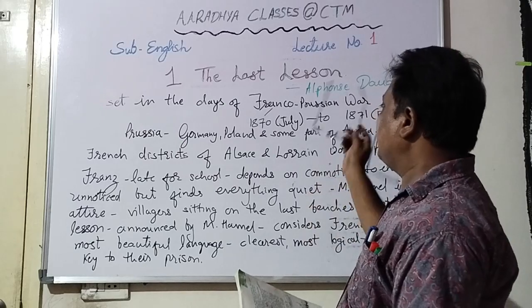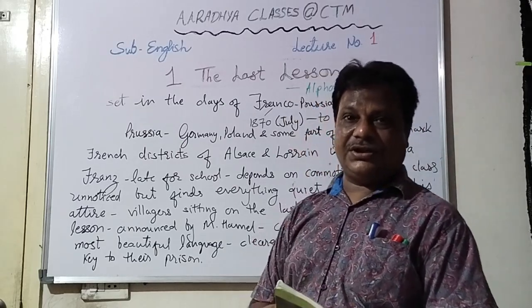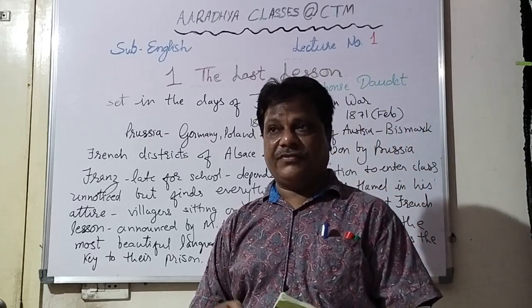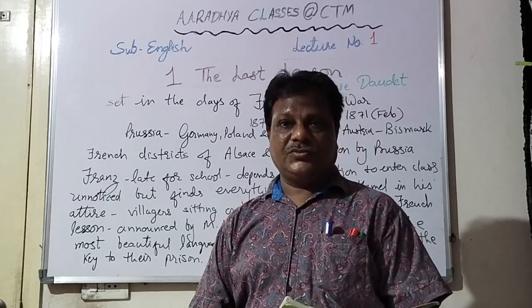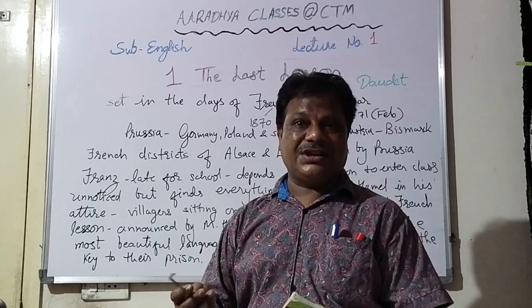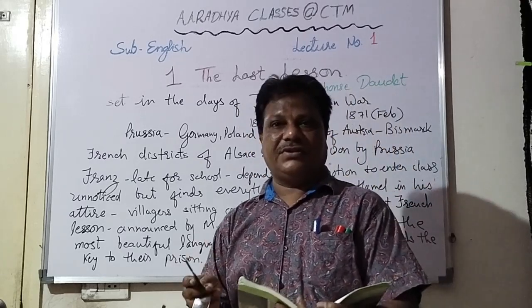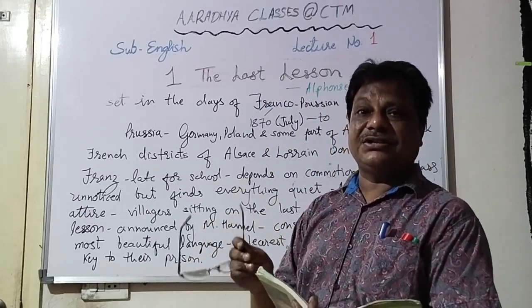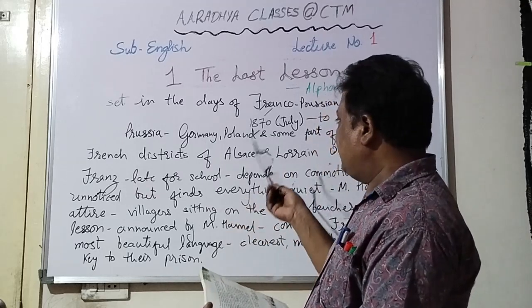So here you see Alphonse Daudet was just a novelist and a short story writer. He must have written many novels in French, but all over the world you see mostly English is taught. Okay, French may be taught as a language, but its literature may not be taught. But English medium schools you will find all over the world. So English writers, novels, short stories, and many other things you study. Okay, now let's see the lesson.